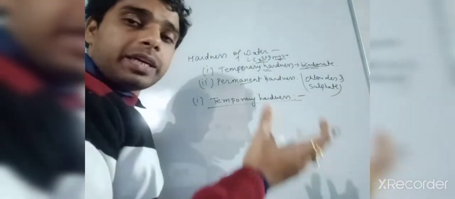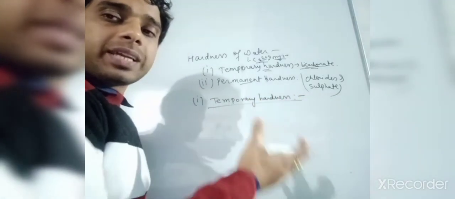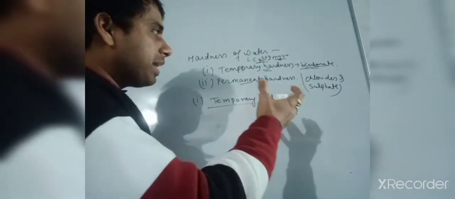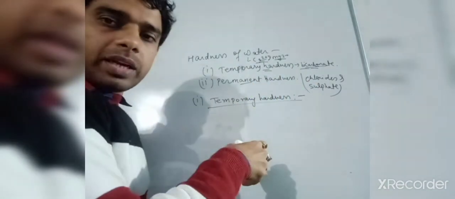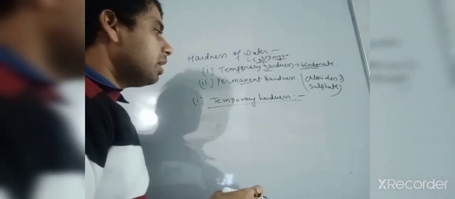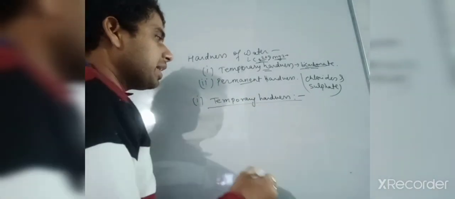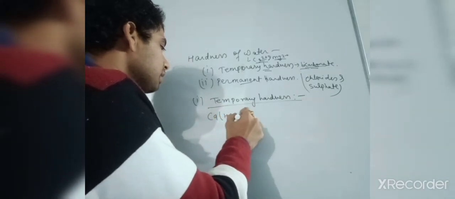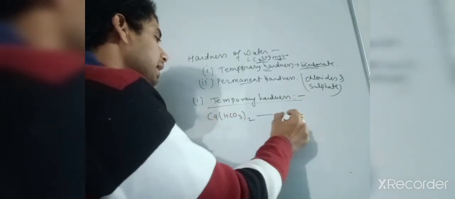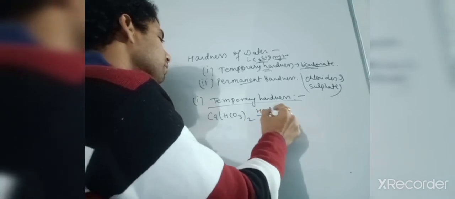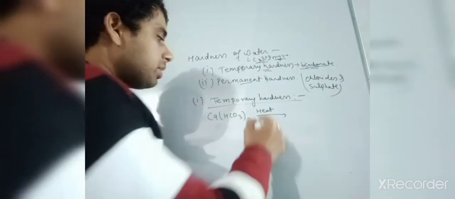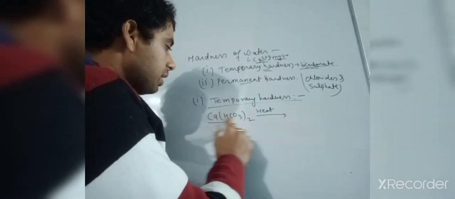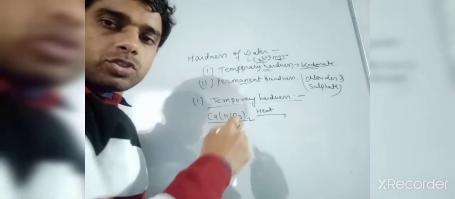If your water contains bicarbonate, calcium bicarbonate or magnesium bicarbonate, then it is considered temporary hardness. We can remove it by simply boiling. Ca(HCO3)2, if I heat that at 100 degrees C, we will see that this one is soluble in the water.